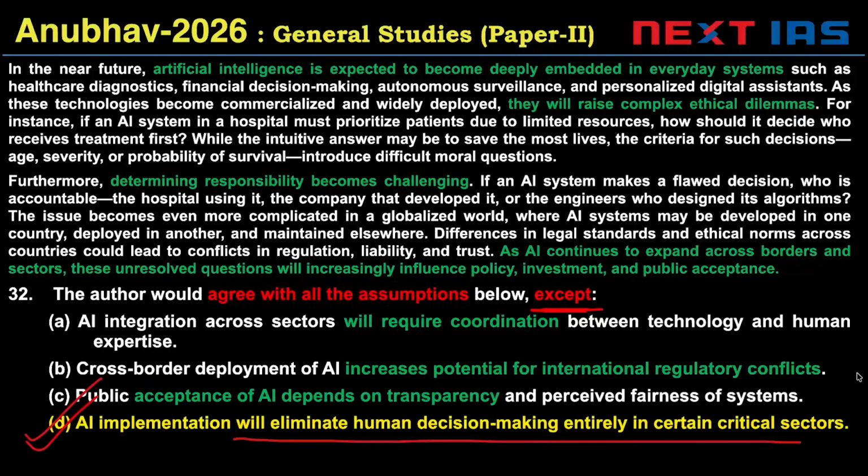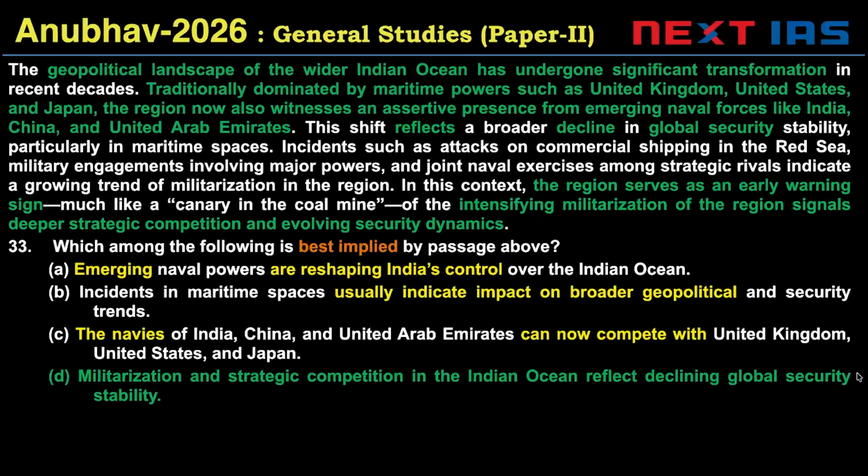A, B, and C can all be valid underlying assumptions. Option D is an invalid option, and that's the answer. So D is the correct answer. Notice this question stem. I expect one of these questions to be asked like this in the exam. At least one, by the way. UPSC has asked two or three before, but rarely. One is what we can expect.